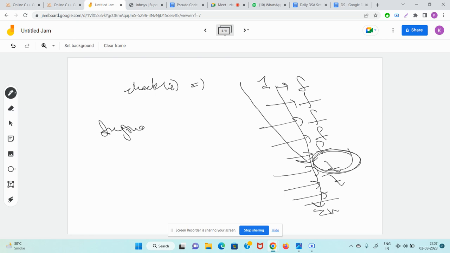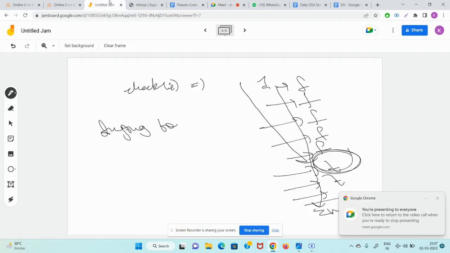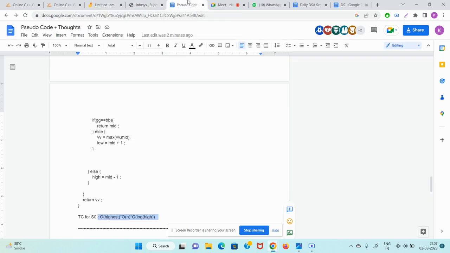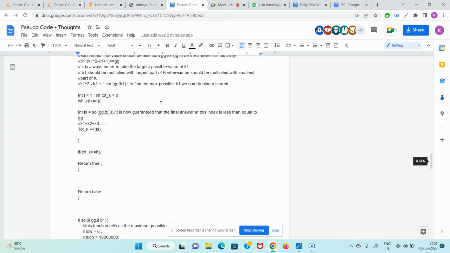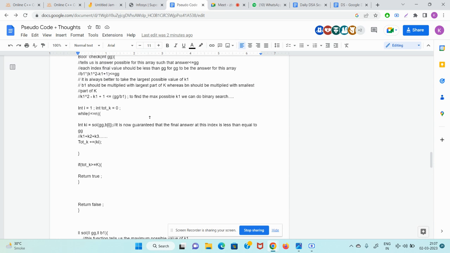You're trying to find the first occurrence of true. So guys, the same thing could be done by binary search also. Why run a for loop of O of highest, right? You could do it in O of log of highest. So if you get back here, you'll come to know that the solution is the same,